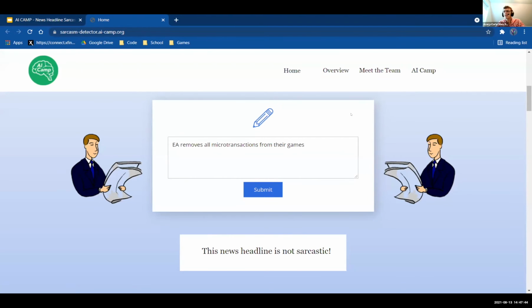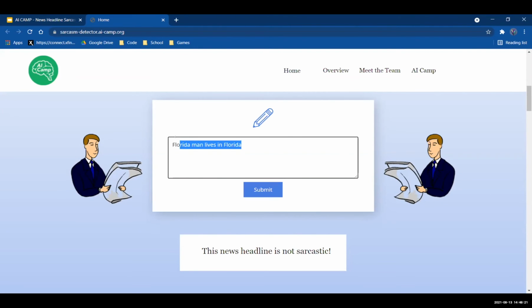I mean, it has a really hard time detecting if it's not written sarcastically, if it doesn't know the context of the fact that EA uses a lot of microtransactions. This seems like a genuine headline. And it doesn't think this is sarcastic either. I mean, yeah, it's not perfect.